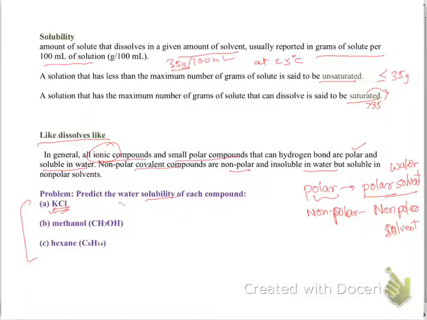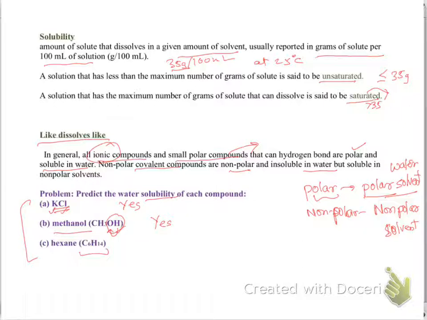So we say yes. Methanol. In the case of methanol, you can see that the hydrogen is attached to the oxygen. The hydrogen-oxygen bond is a polar bond, and not only that, it can make a hydrogen bond with the water. So yes, it is soluble in water because it comes in this category.